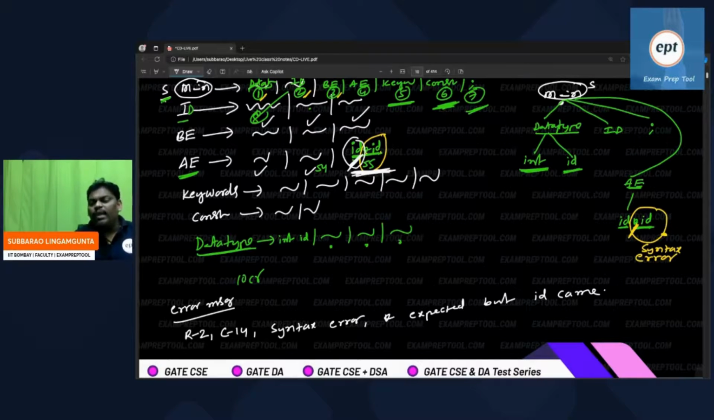Whenever it sees a new line character in the program, you will go to the next line automatically. Someone is asking how to identify which row and which column to give in the error message, right? So this is the case.